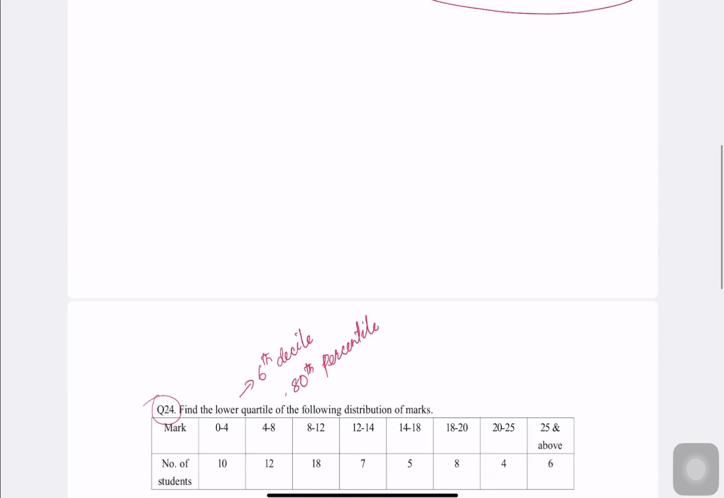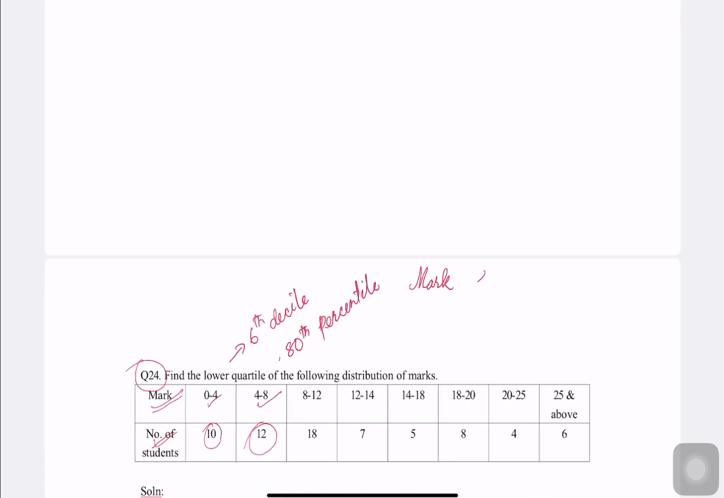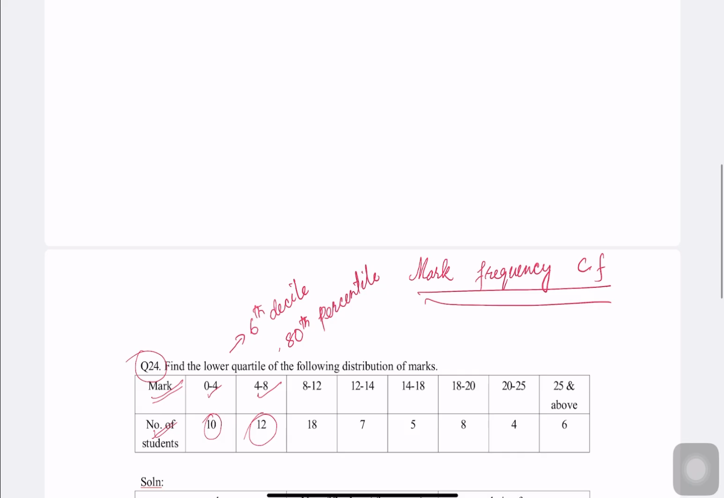The given question is: marks 0 to 4, the number of students who scored 0 to 4 is 10, then who scored 4 to 8 is 12 students, and so on. They give the marks as the class, and the number of students is the frequency. To solve these percentiles, deciles, and quartiles, you need three columns or rows: marks or class, frequency, and cumulative frequency. You need only these three. Let's see one by one. I have done it for you.